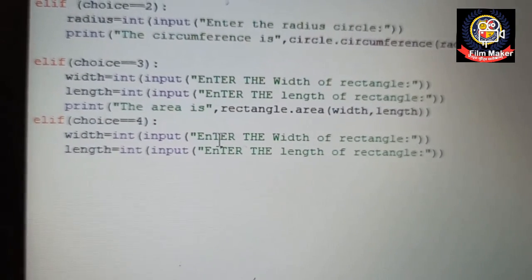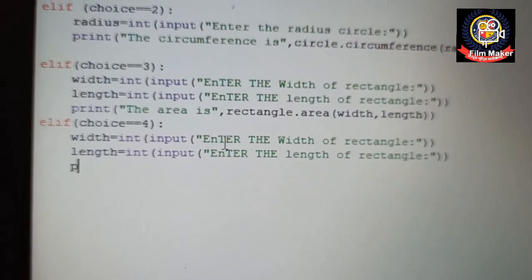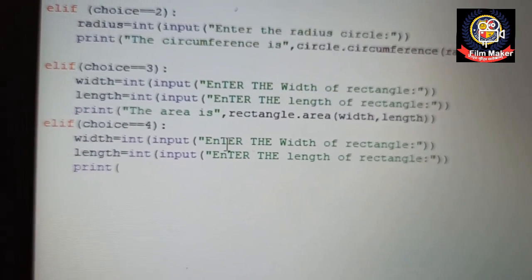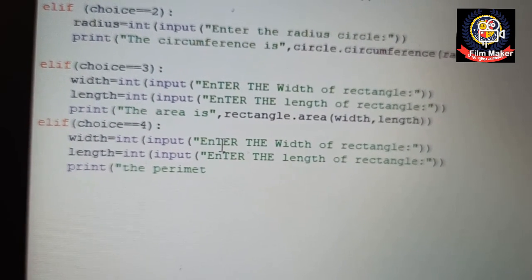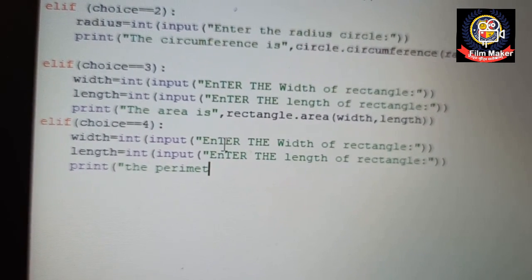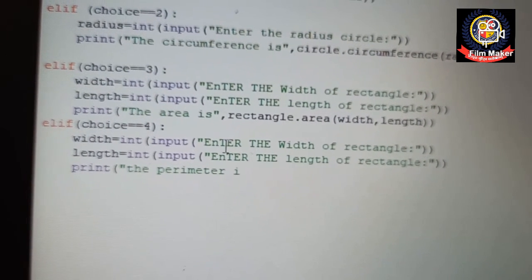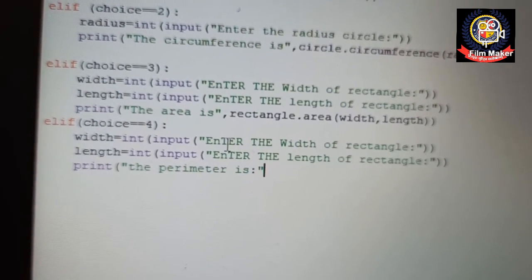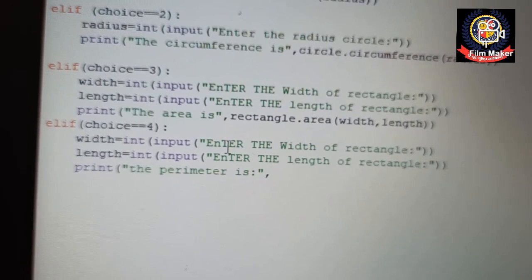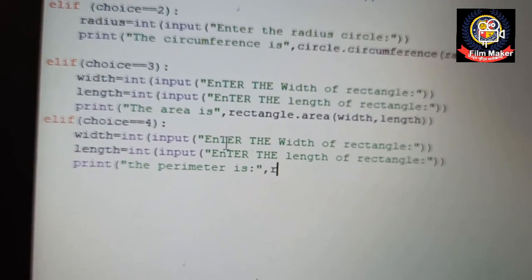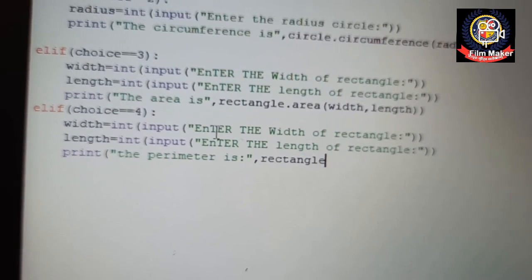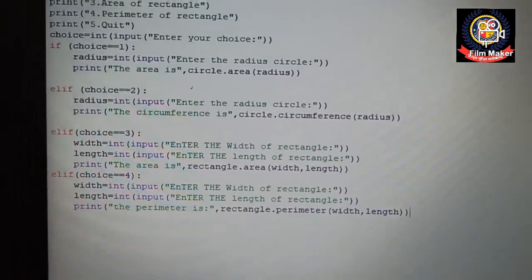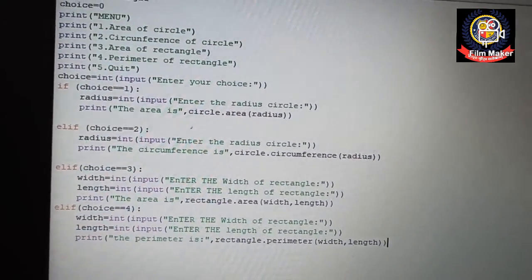Okay, so now I'm going to do what? Print the perimeter is, comma, what is the name of the module? That is rectangle. Then dot. I mentioned print the perimeter is rectangle dot perimeter, then width comma length.